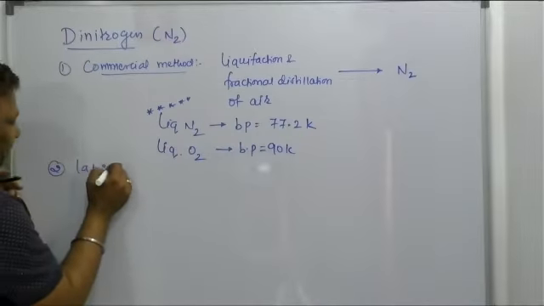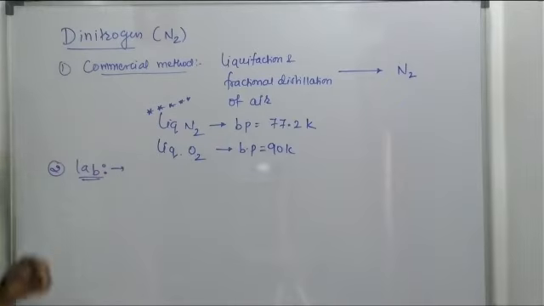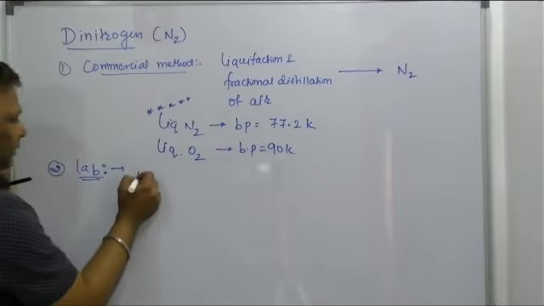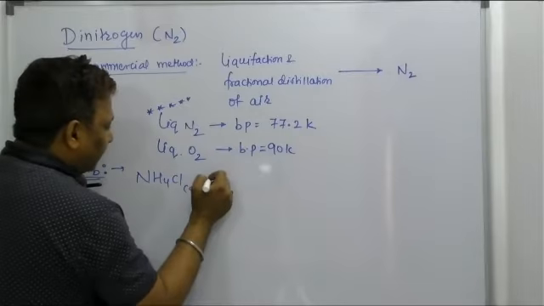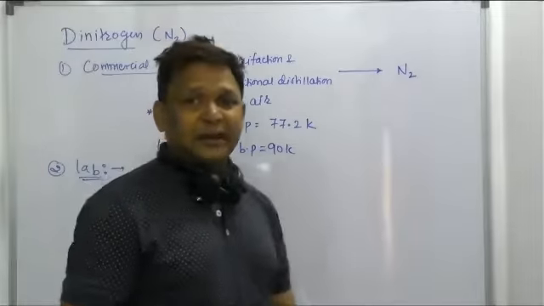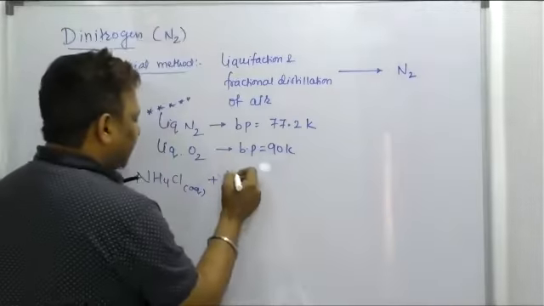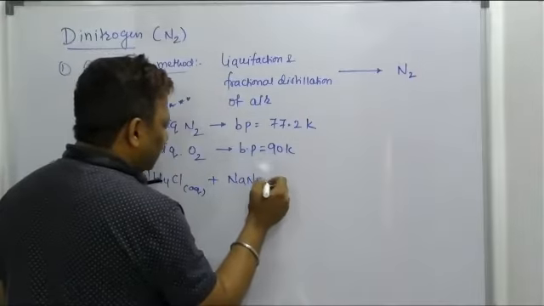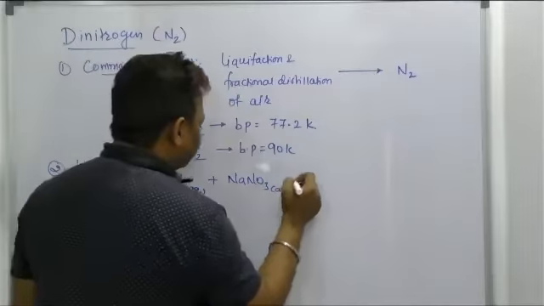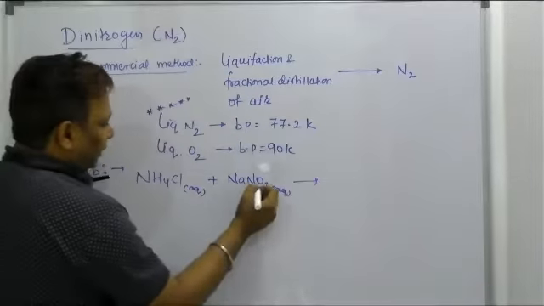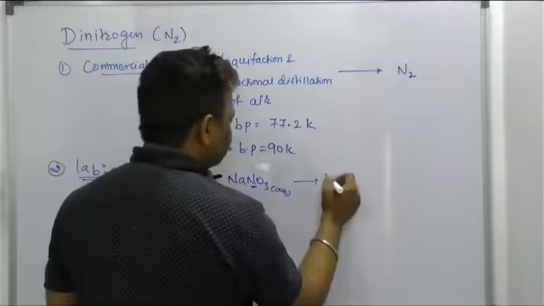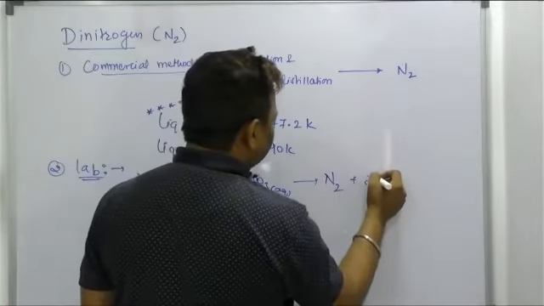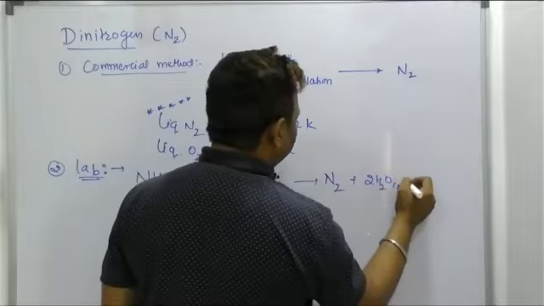The second one is the lab method. With this lab method, we are able to prepare N2 gas. How? See, beta, an aqueous solution of the salt ammonium chloride, on combining with sodium nitrate, NaNO3, also in aqueous medium. Did you see, beta? N and N together will form N2 gas. First we will get N2, then liquid water.